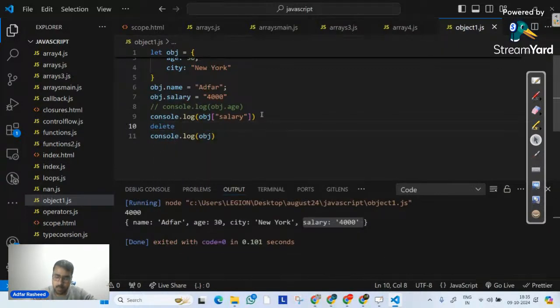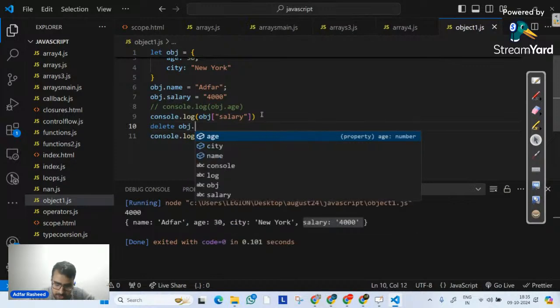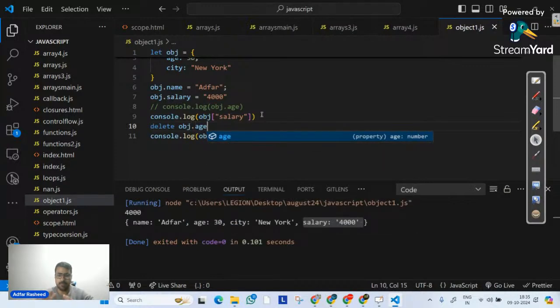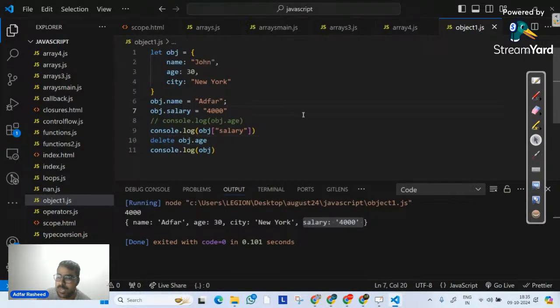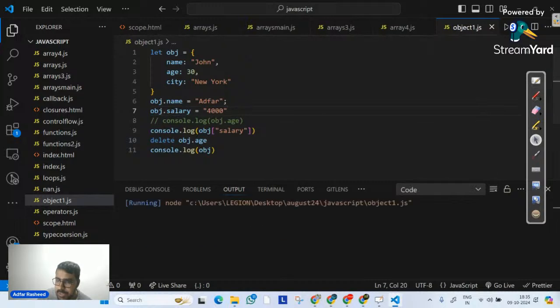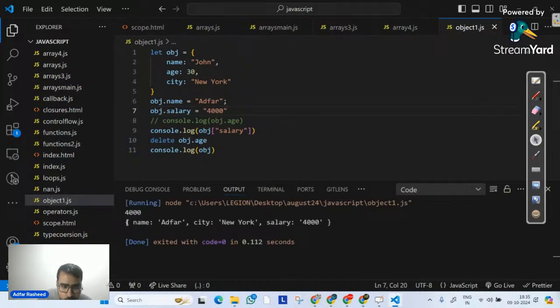So delete what? obj dot, let's suppose, age. I am very clear that I want to delete this particular key, which is obj.age. This is how you can delete any particular key. And if I execute it, you can clearly see the object now does not contain the age key. I hope it makes sense as well. I hope we are clear with these basic operations.